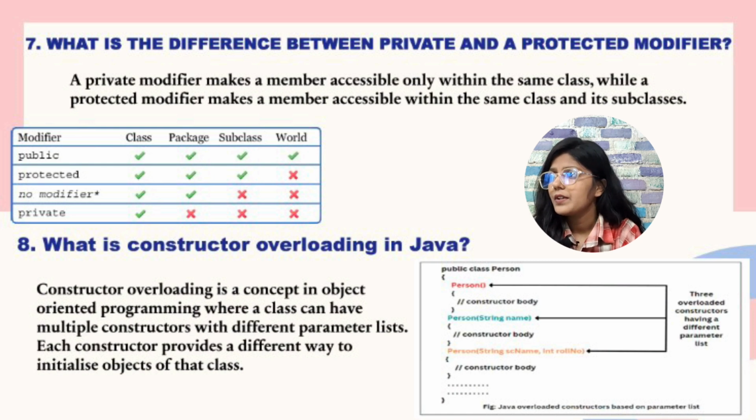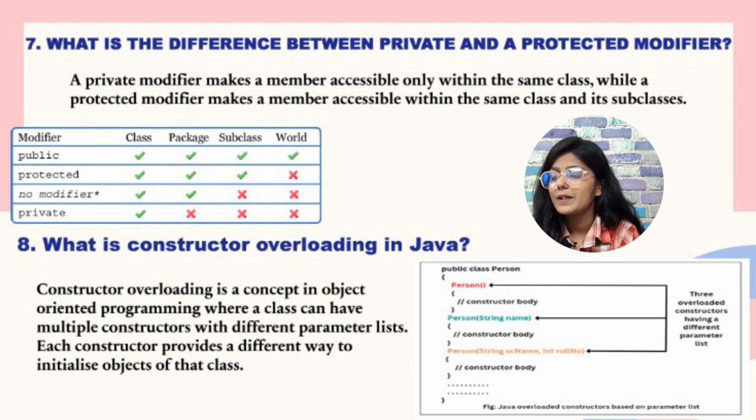You can see here we have public, protected, no modifier, which means default, and private. Public can be accessed from class, package, subclass or world. Protected is accessible to class, package, subclass but not to world. No modifier means the default modifier, which is accessible from class and package only. And private is only accessible in the class. So this is access modifiers.